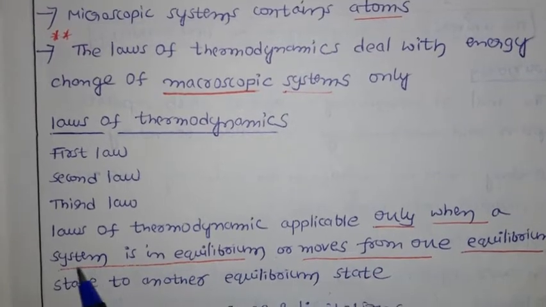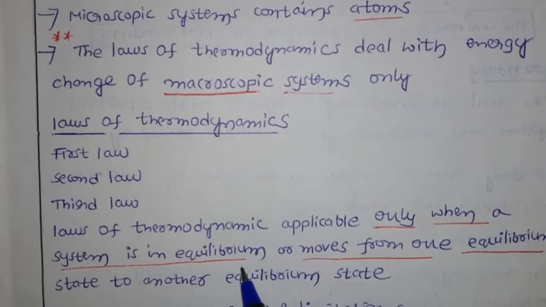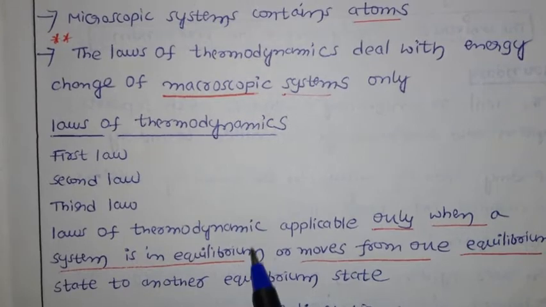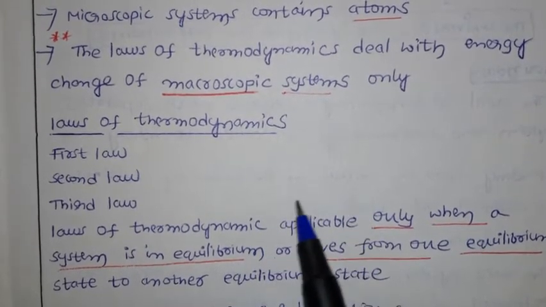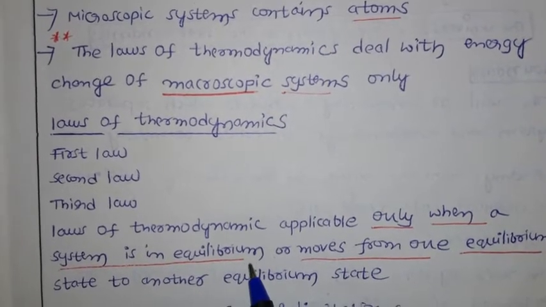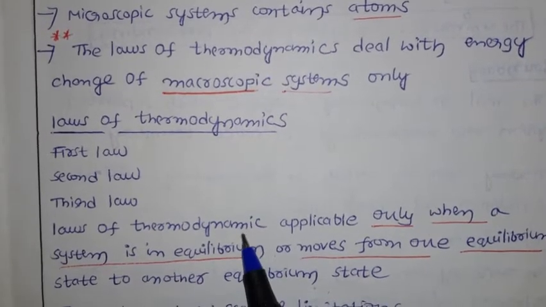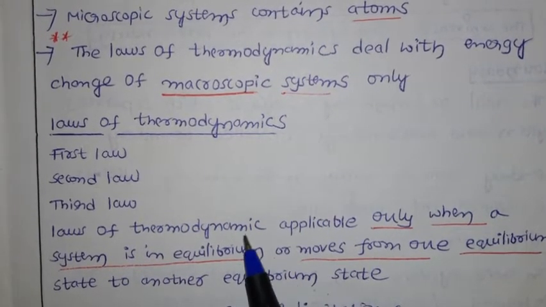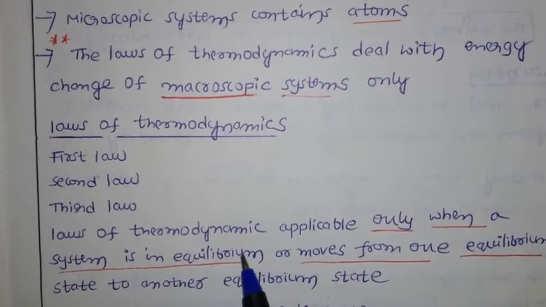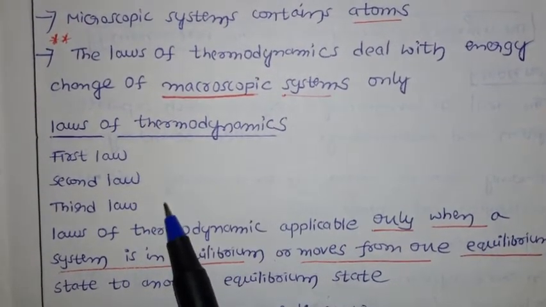So the laws of thermodynamics are applicable only when the system is in equilibrium. What is the meaning of equilibrium? As I discussed in the previous video, for convenience, when reactant is converted into product and product is converted back into reactant, that is called equilibrium. We saw this already in the competitive electron transfer reaction in the case of stoichiometry. So when the system is in equilibrium, only then are the laws of thermodynamics applicable. What those laws are, we will discuss later.